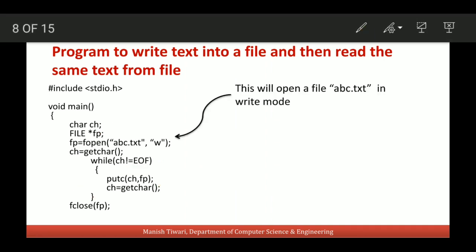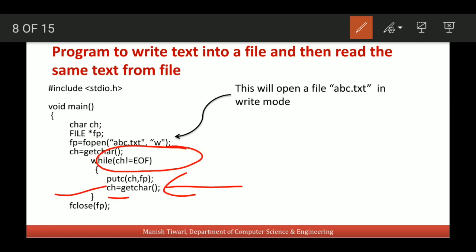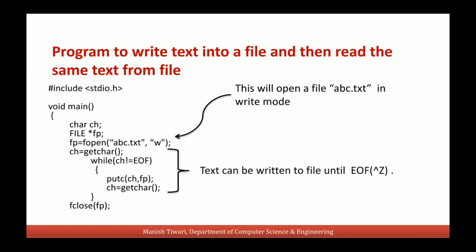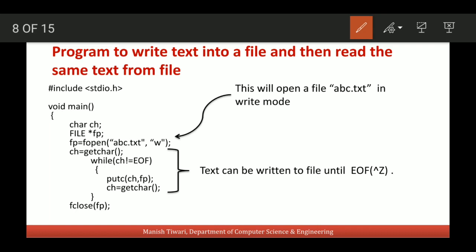And again, this getchar function will read a character from the keyboard from the user, and this character will be checked with EOF and again written into the file if it is not equal to end of file. So with this code, text can be written to the file until the end of file character is entered. And after that, we will close the file